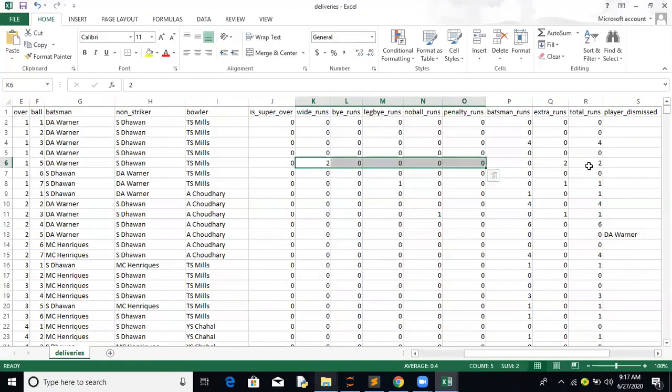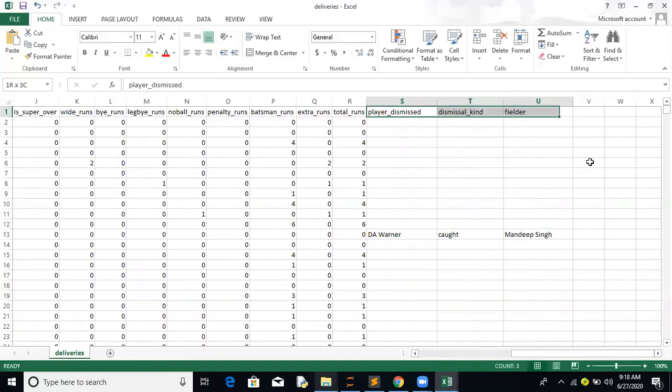Extra runs here is a cumulative of all these runs. Along with this, there is one more field called total runs. Batsman runs plus extra runs comes out to be total runs. There might be a situation where the batsman runs are there, plus there would be a no ball, so we get the summation of both as the total runs scored on that particular ball.